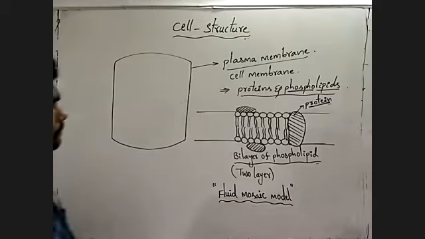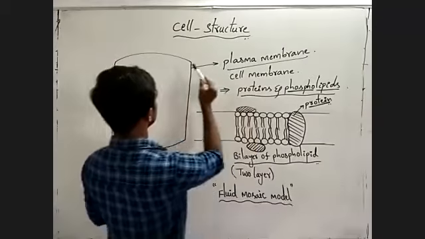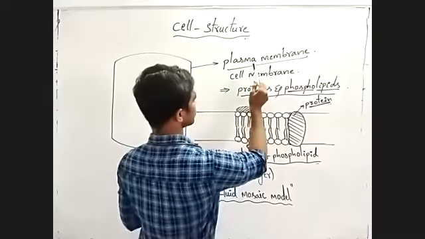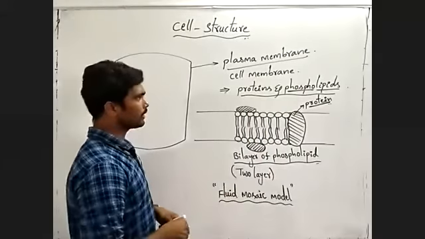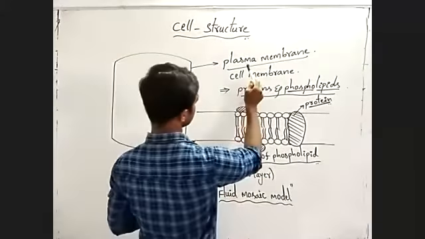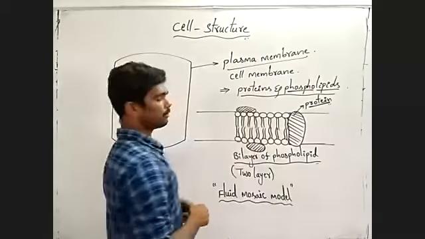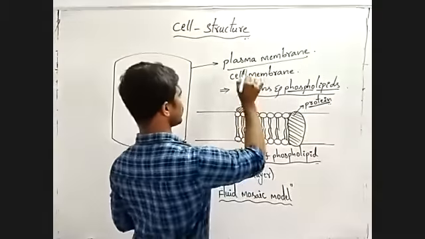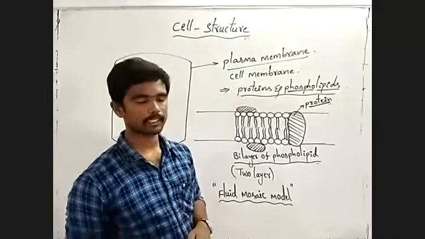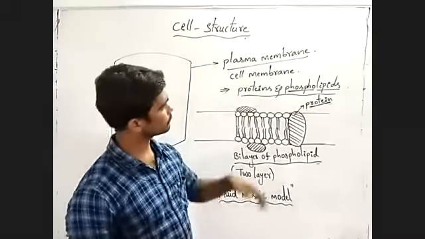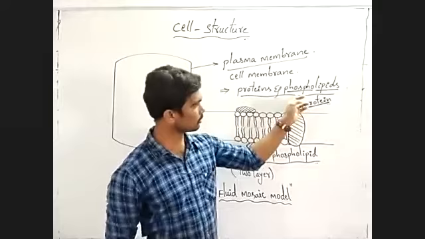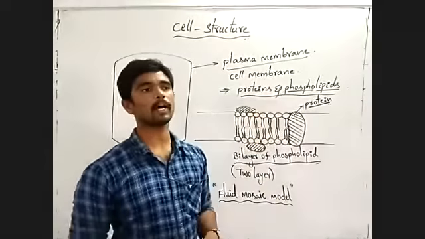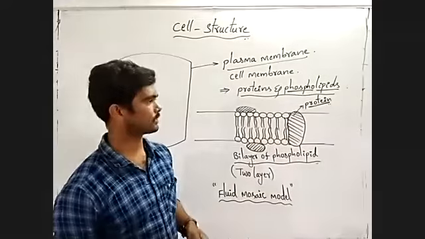Observe once again. The cell is surrounded by a membrane that is called the plasma membrane. It is also called the cell membrane. The plasma membrane or cell membrane is made up of proteins and phospholipids.